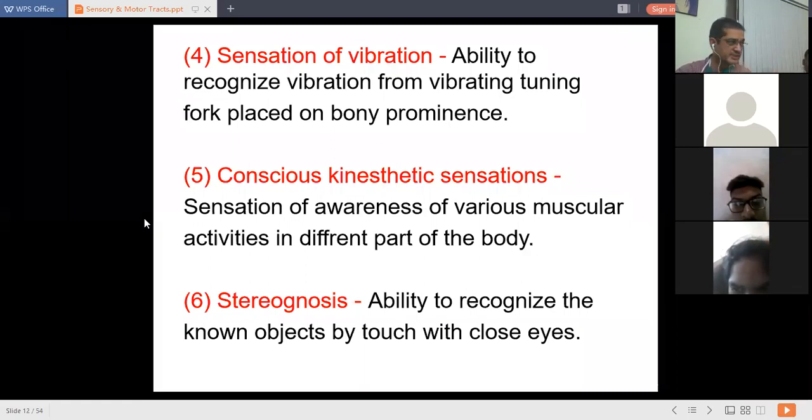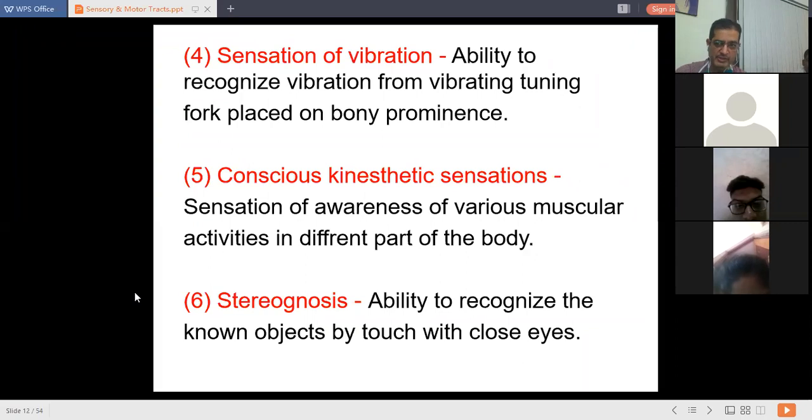Okay, so this is a very important function of the tract of Goll and Burdach, that is the sense of vibrations, which is also carried by this tract. The next is conscious kinesthetic sensations. Yes, this word has come again. Kinesthetic sensation is the sensation of awareness of various muscular activities in different parts of the body. Okay. The next is stereognosis. Stereognosis, this test again you are going to perform in your practical of the sensory nervous system.